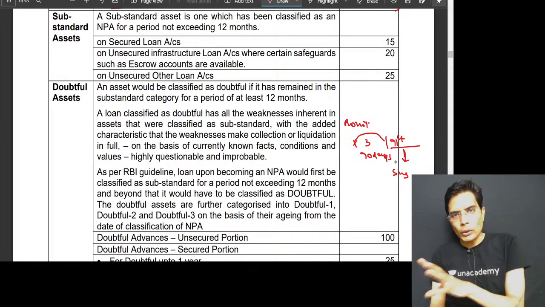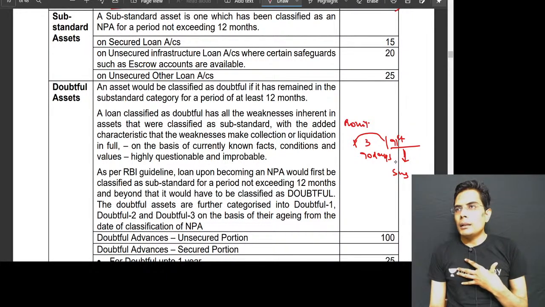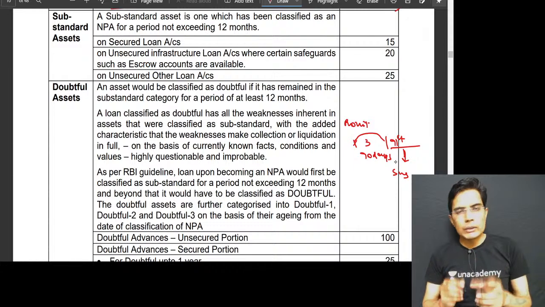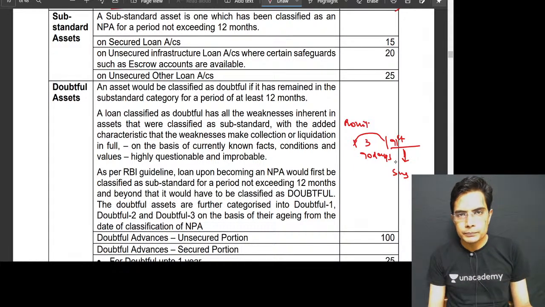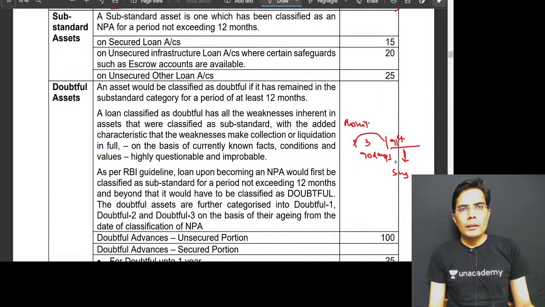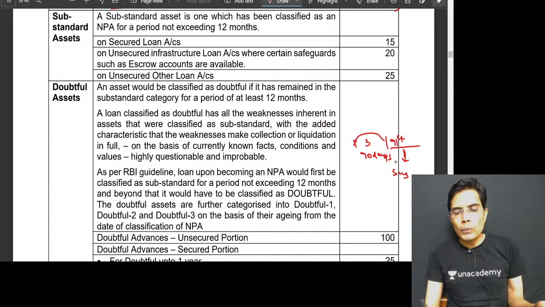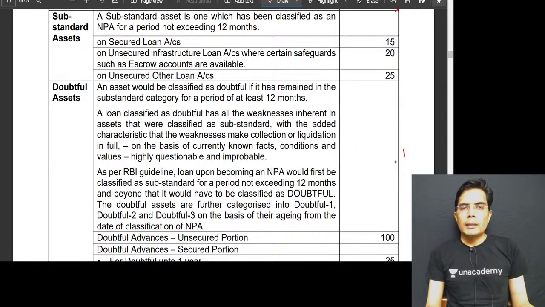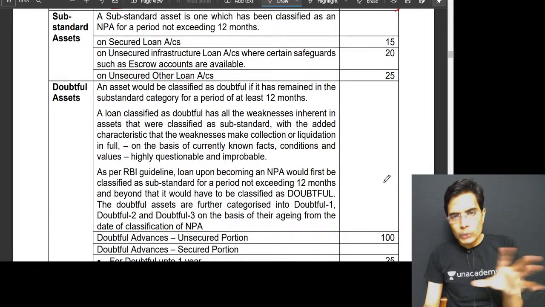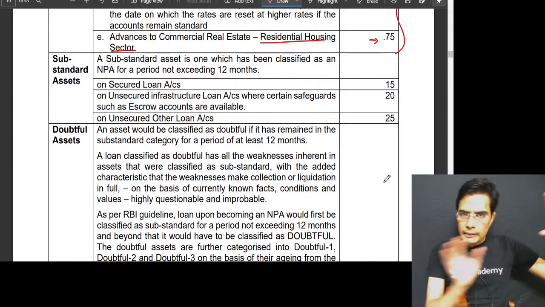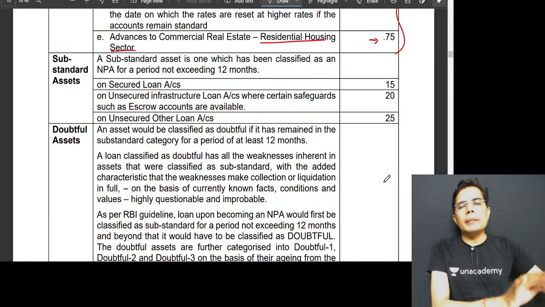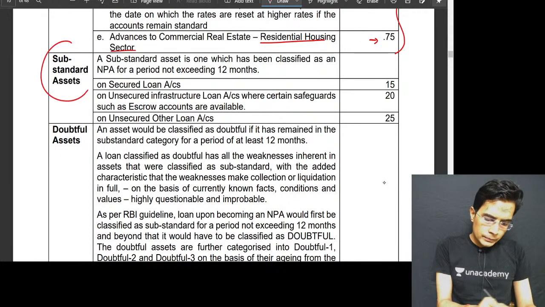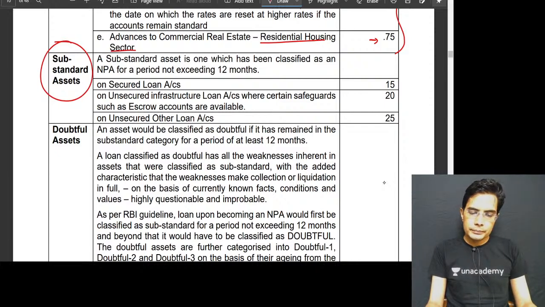Yes, it is a non-performing asset on which the bank has stopped receiving installment, interest, principal, anything, and the installments are overdue for more than 3 months. Those kinds of loans and advances which fall under the NPA category are subdivided as or called substandard.